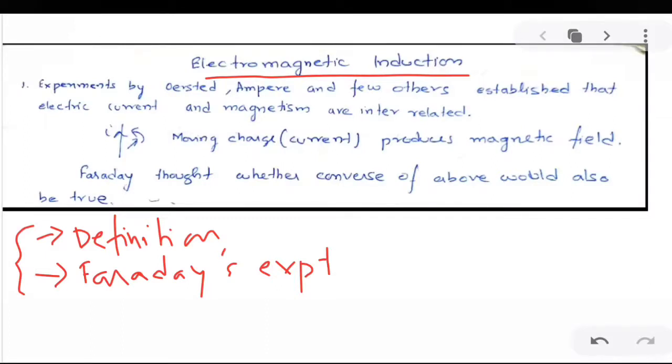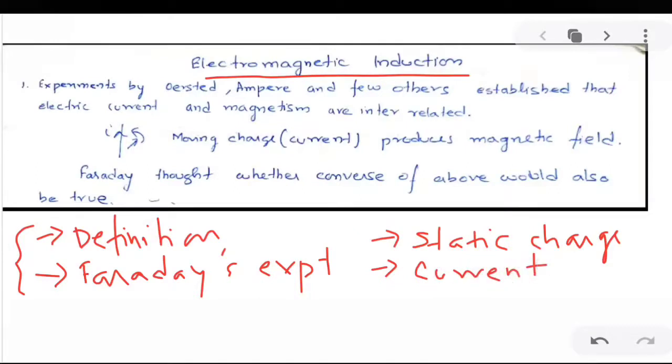Before the development of the theory of electromagnetic induction, the concept of static charge and the properties arising due to static charge was developed. Then came the theory that when charges are in motion, they give rise to electric current.